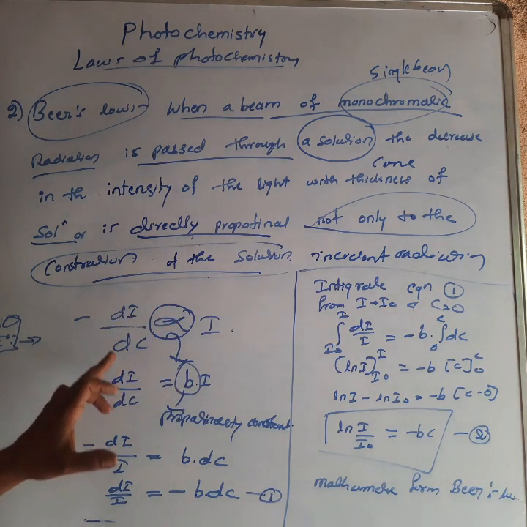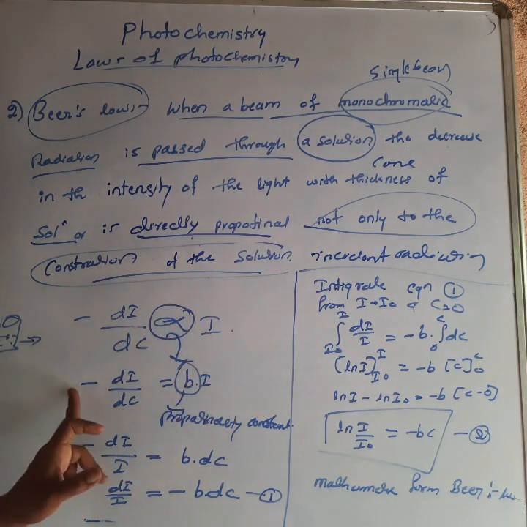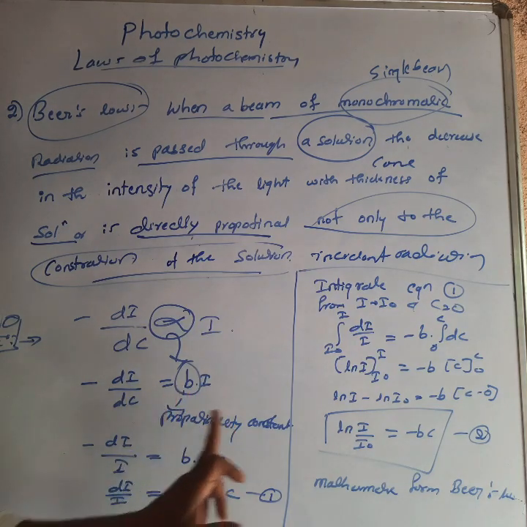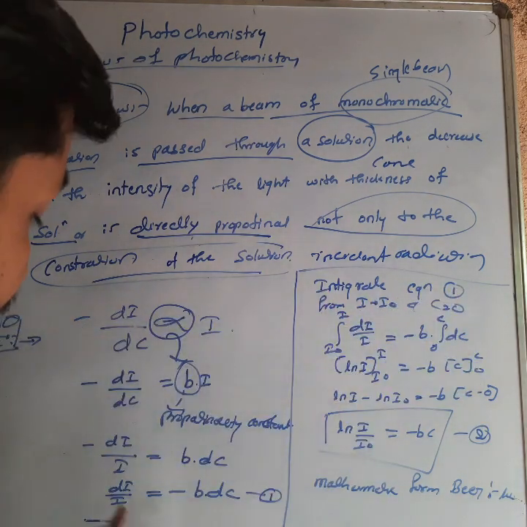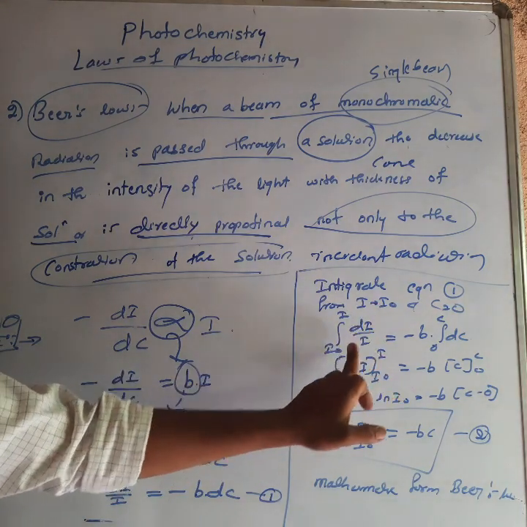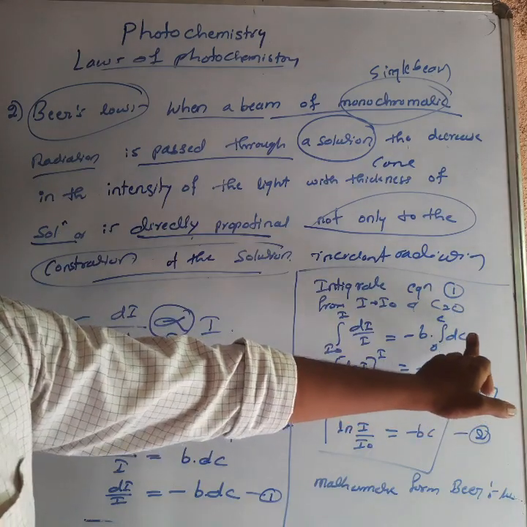dI by dC is directly proportional to I. Understand? Minus dI by dC equal to b I. b means proportionality constant. So minus dI by I equal to b into dC, so dI by I equal to minus b into dC. I rearrange this mathematical part, then integrate equation number 1. Then it is I to I naught dI by I equal to minus b, c to 0, dC integration.